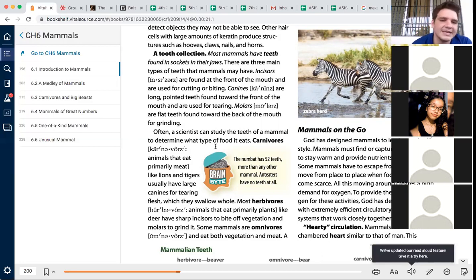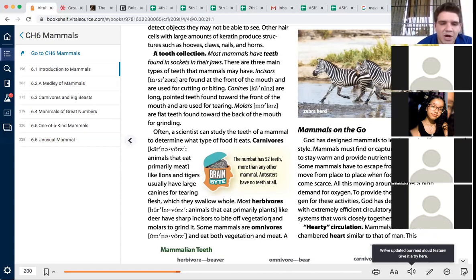Carnivores, or animals that eat primarily meat, like lions and tigers, usually have large canines for tearing flesh, which they swallow whole. Most herbivores, animals that eat plants, like deer, have sharp incisors to bite off vegetation and molars to grind it. Some mammals are omnivores and eat both vegetation and meat. But the numbat has 52 teeth, more than any other mammal. Anteaters have no teeth at all.